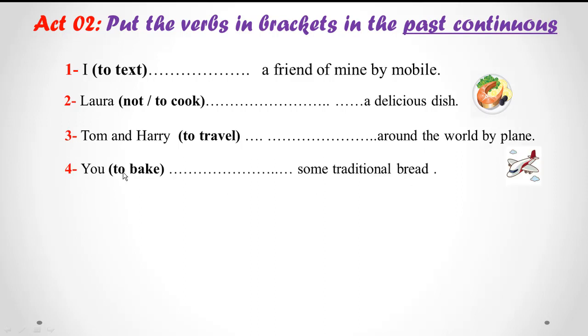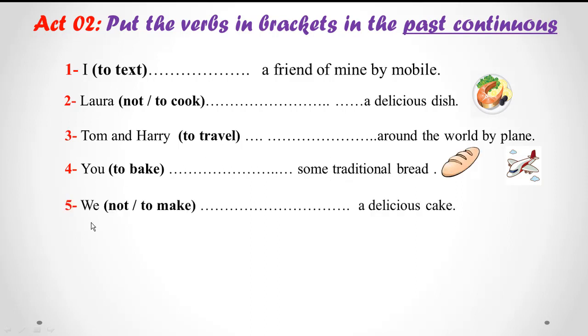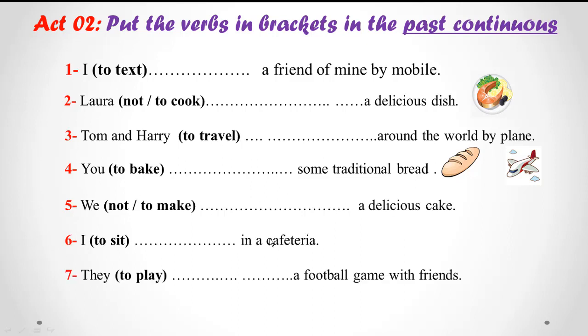You to bake some traditional bread. 5. Negative form. We not to make a delicious cake. 6. I to sit in a cafeteria. 7. They to play a football game with friends. Be careful to the negative form and be careful to the ing special rules. Pause the video, do the activities, and we are going to correct soon.